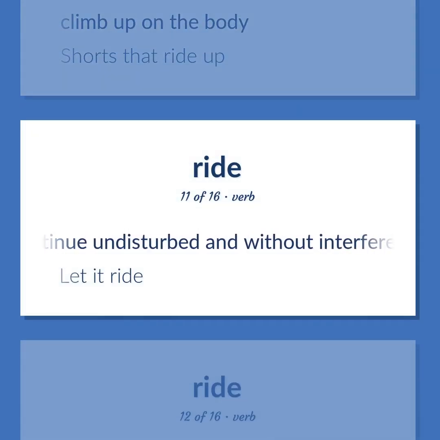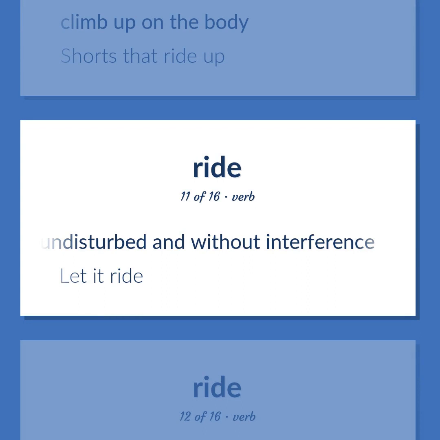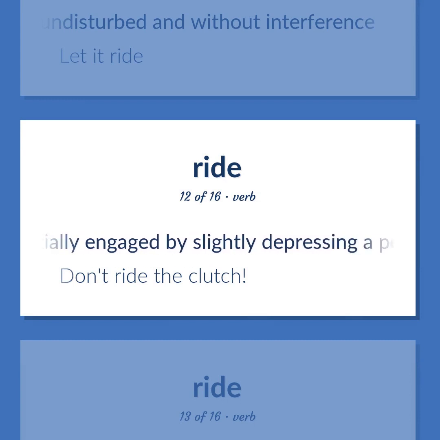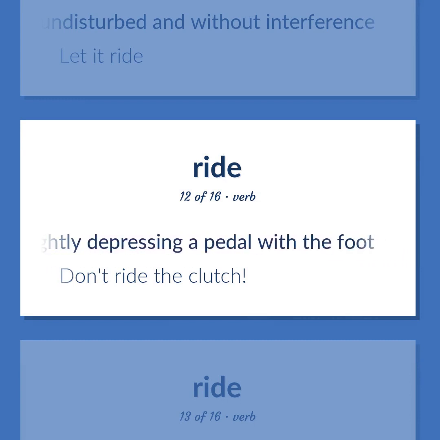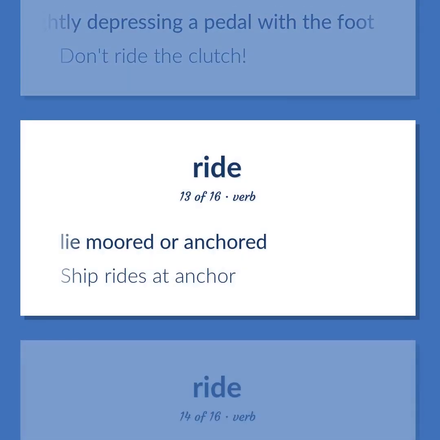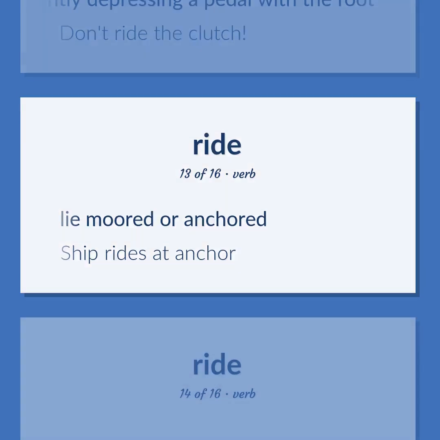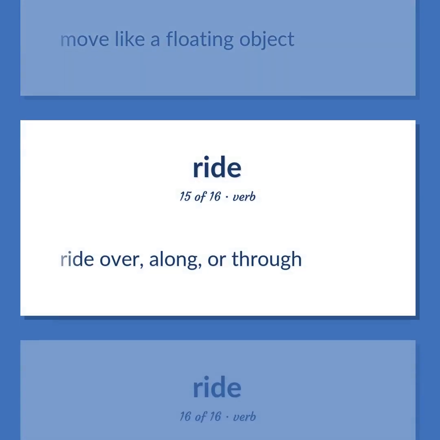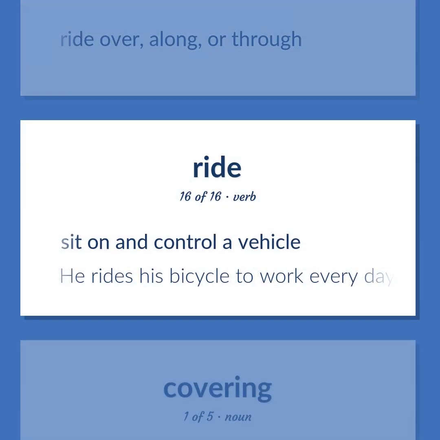Continue undisturbed and without interference. Let it ride. Keep partially engaged by slightly depressing a pedal with the foot. Don't ride the clutch. Lie moored or anchored. Ship rides at anchor. Move like a floating object. Ride over, along, or through. Sit on and control a vehicle. He rides his bicycle to work every day.